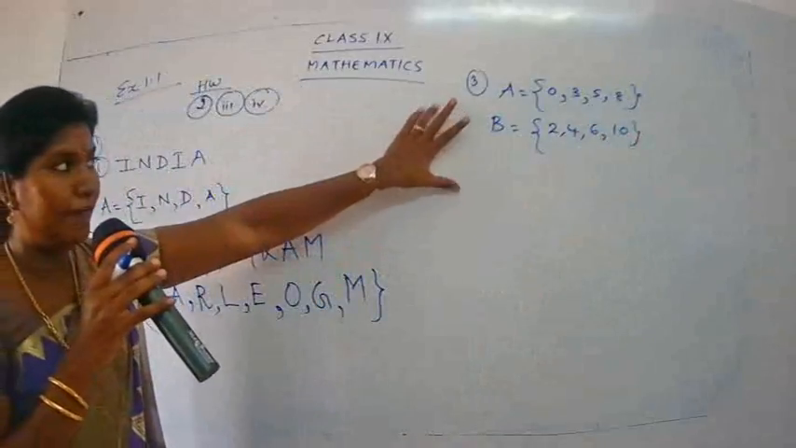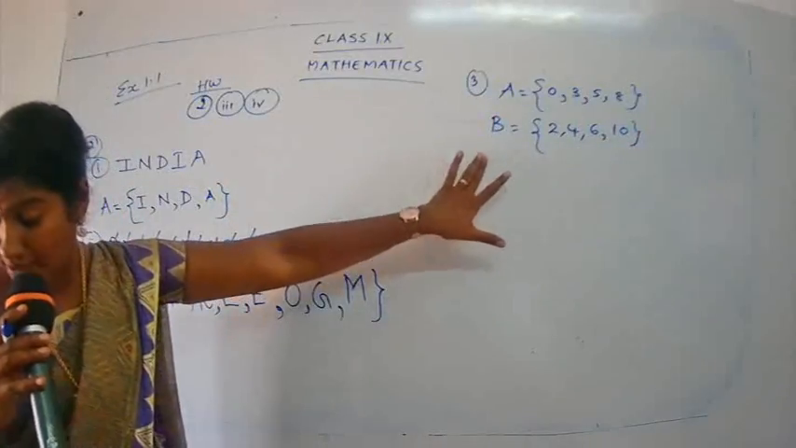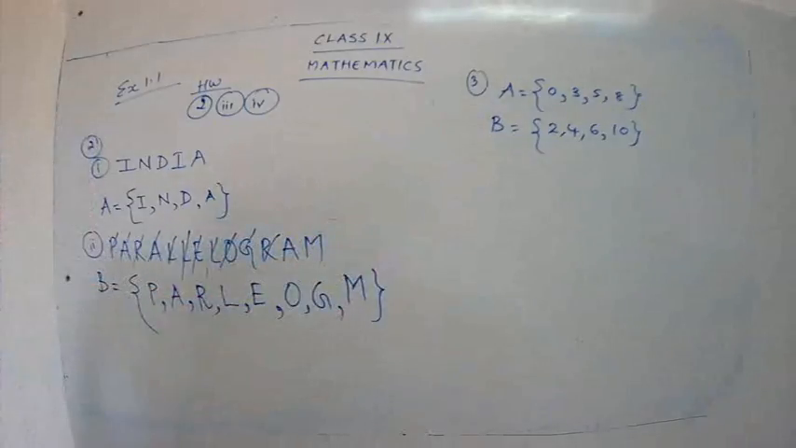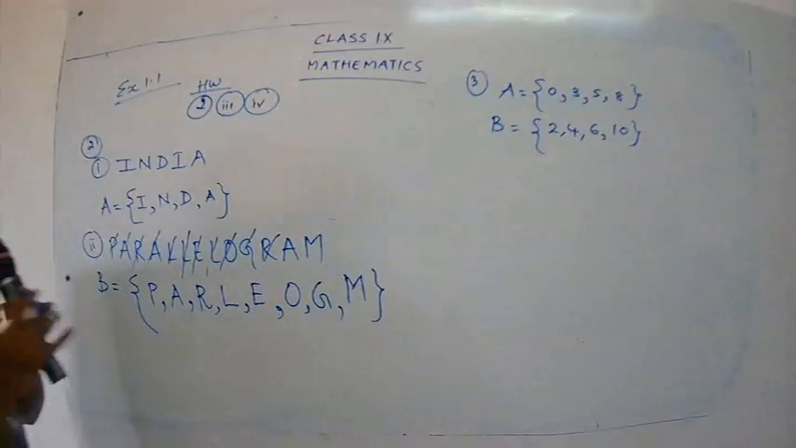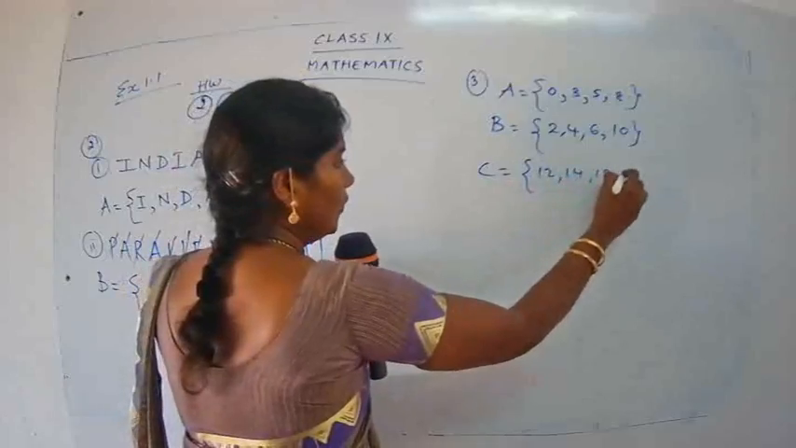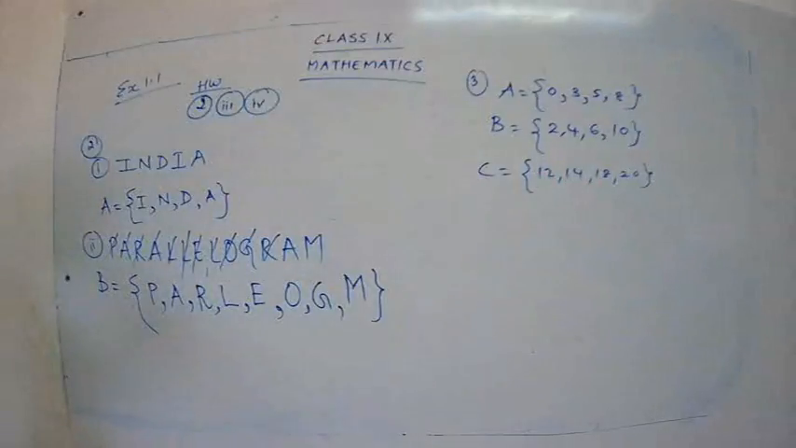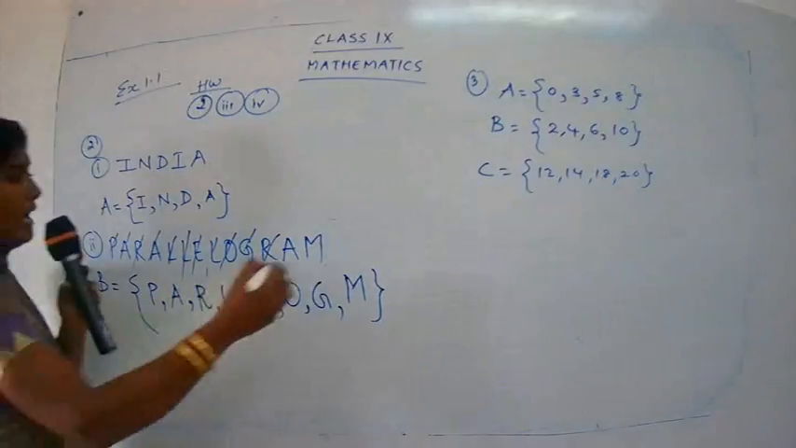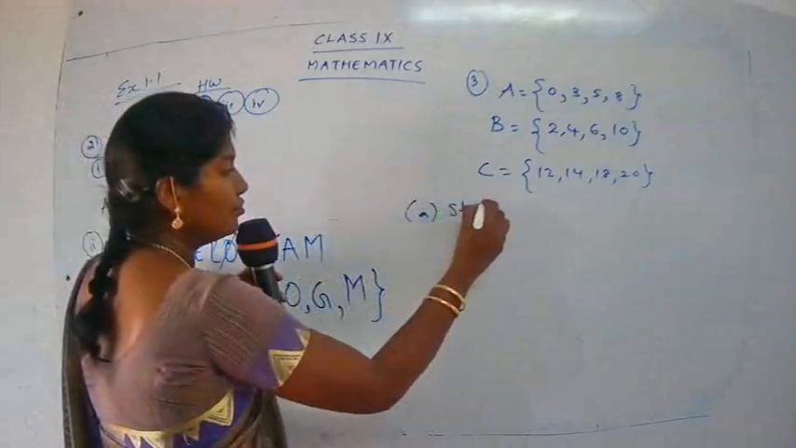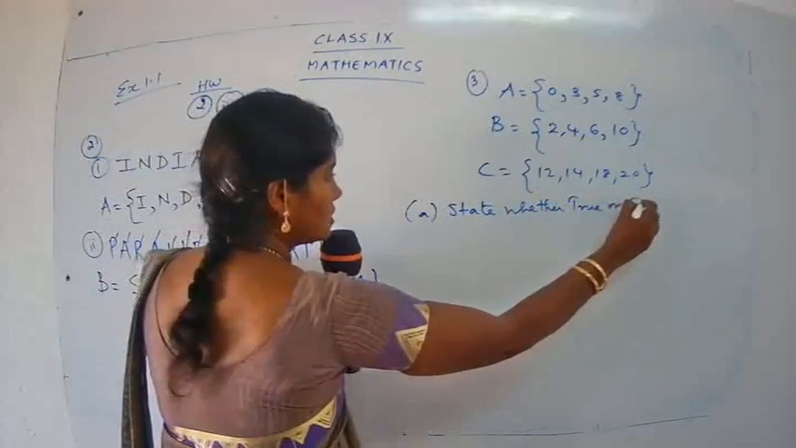Do not write this, children. I have told you to write the question and the statement, that is, state whether true or false. Okay. C is what? C is 12, 14, 18, 20. Okay, good. So this is what we have got from the question itself. So what is the first part of this? You have to state whether true or false.